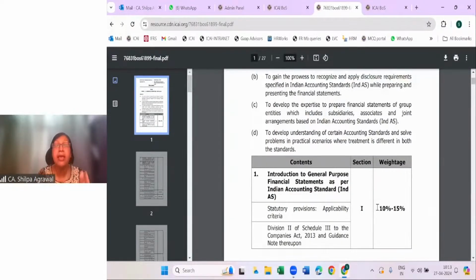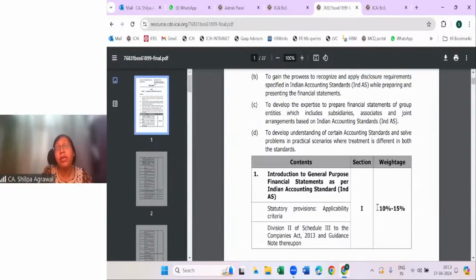One reason is this. The second reason is that every Ind AS is somewhere linked to another Ind AS. In case you go for selective study, it may happen that, for example, you are studying the standard on impairment. Before understanding the standard on impairment, you should be aware of the standard on property, plant and equipment, the standard on intangible assets, and the standard on investment property.